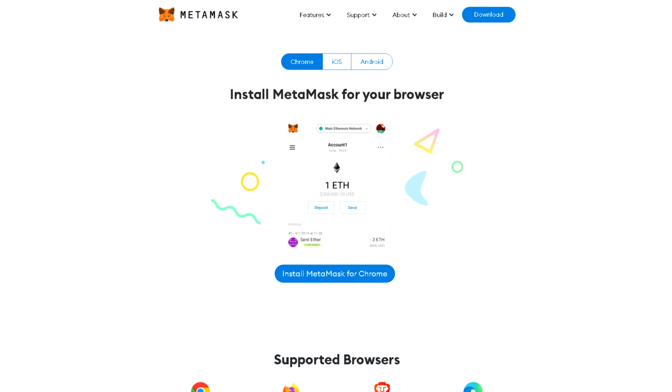So after taking some time and gathering initial information about NFTs, the first step you want to take is to go to a site called MetaMask. All platforms will be linked for you in the first comment of this video, so you don't have to waste time looking for the links now.